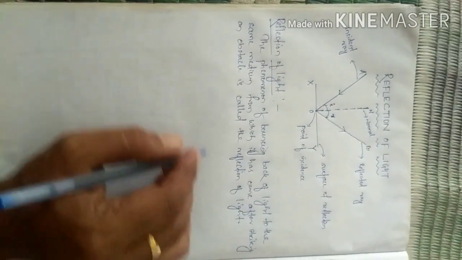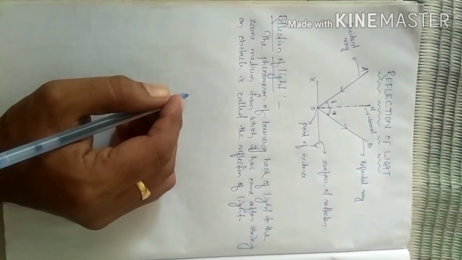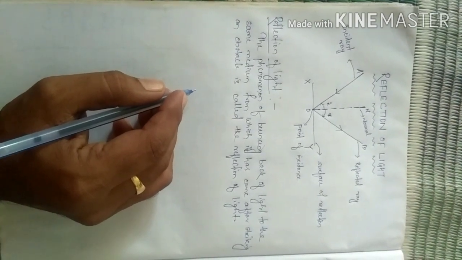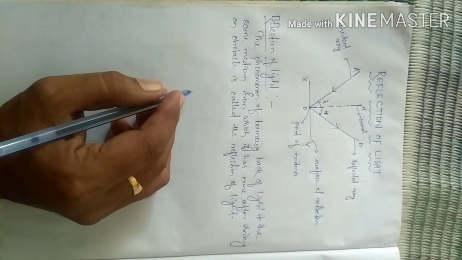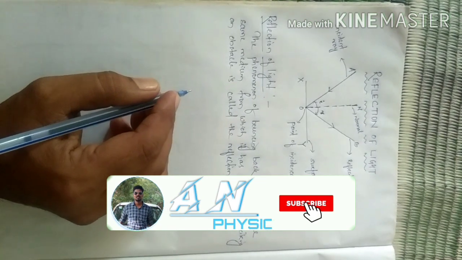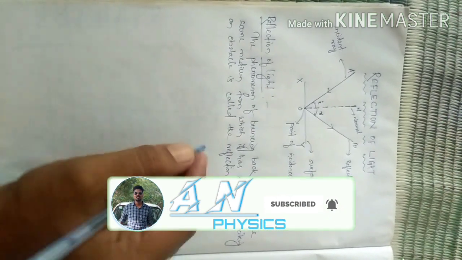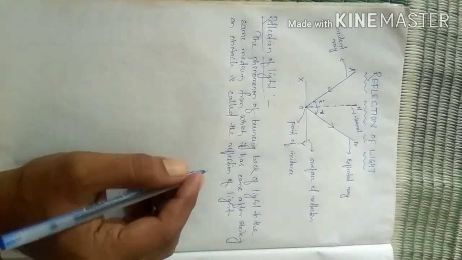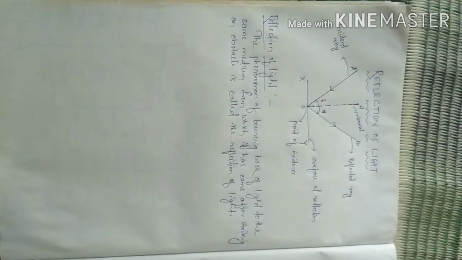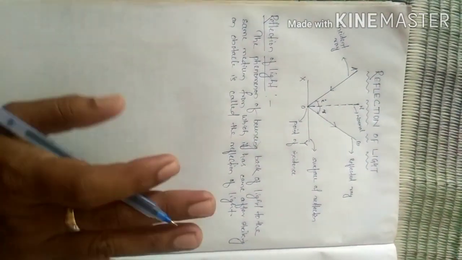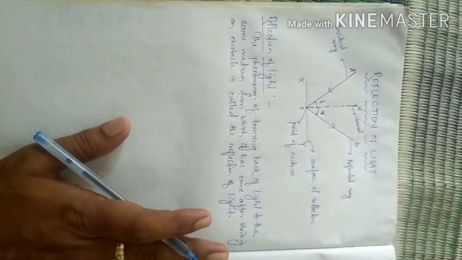Then the question arises, why does reflection occur? It occurs because of the concept of the rectilinear propagation of light. That means as light travels in a straight line path, when an obstacle comes in its path while traveling, it will get bounced back. This concept is called reflection of light.